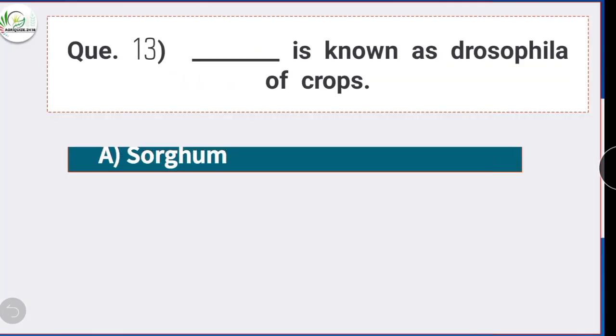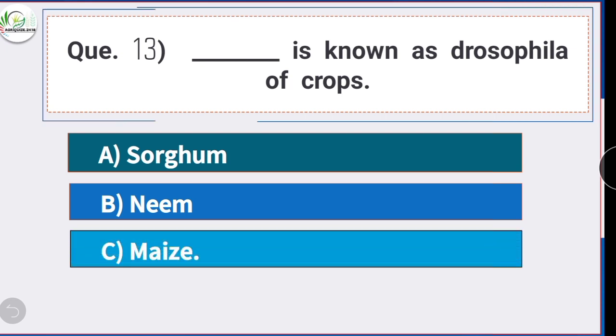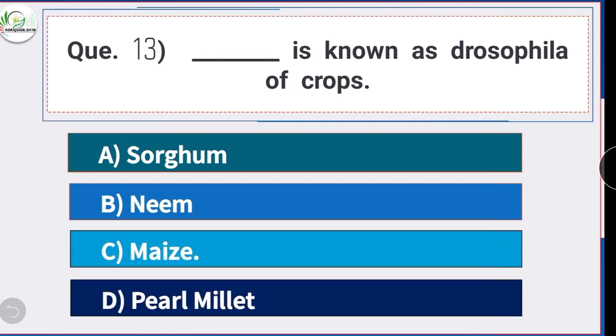Question number 13. Dash is known as Drosophila of crops. Option C is the correct answer, maize. Maize is known as Drosophila of crops.